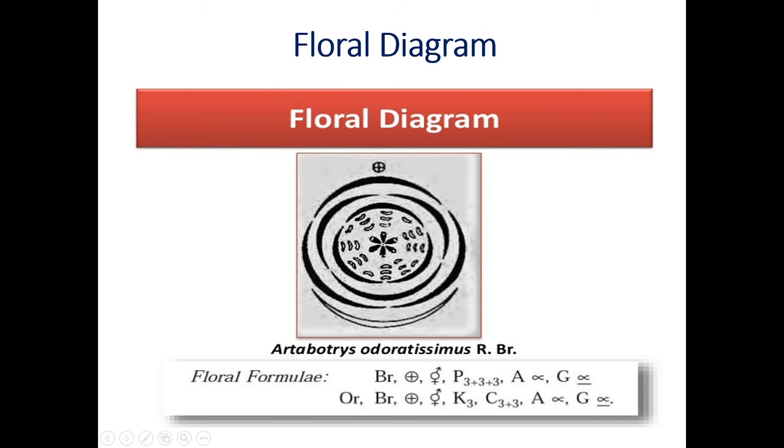they are free but arranged in 2 whorls. Androecium, the number of stamens is many and free. Gynoecium, the number of carpels is many, free, that means apocarpous condition, and superior ovary. These are the 2 floral formulae of Artabotrys.